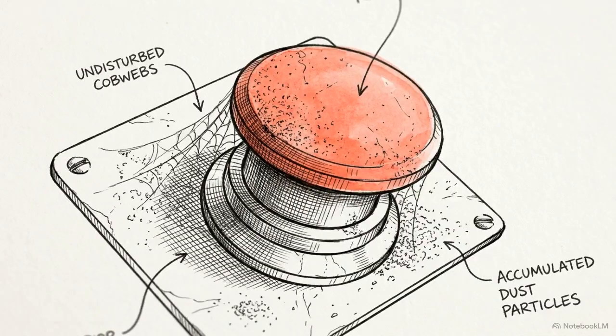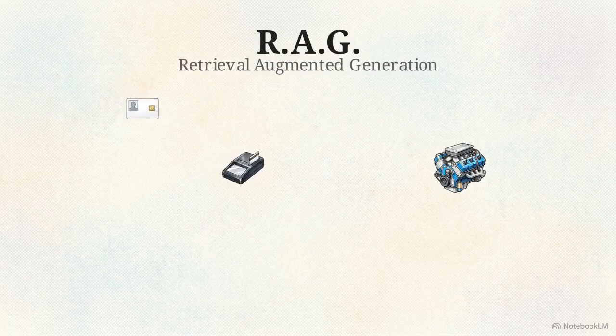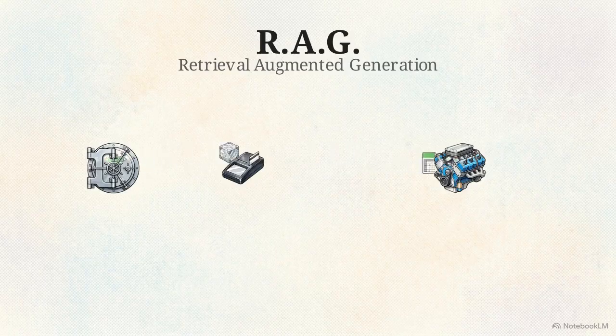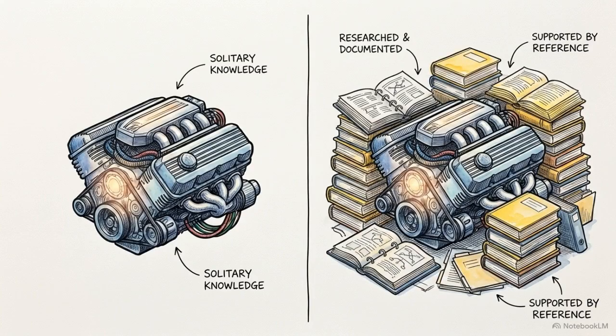This process uses RAG, or retrieval augmented generation, which prevents the agent from hallucinating facts. RAG is a library card. It allows the agent to securely read your private files and spreadsheets before it formulates an answer. This is the dividing line between an AI that guesses and an AI that knows.